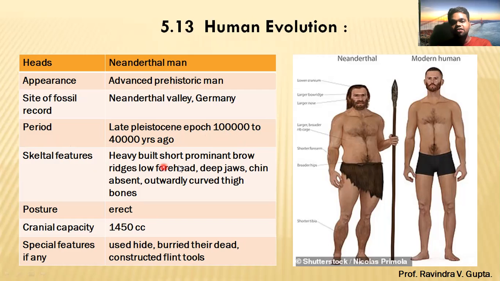Skeletal features: heavy build, short prominent brow ridges, low forehead. You can see that the forehead is a little smaller than the present one. Deep jaw, the jaw part is a little deep. Chin is absent. Outward curve thigh bones, okay, you can see in this picture, the thigh bone has a slight outward curve. The posture is erect, so they can stand on their feet.